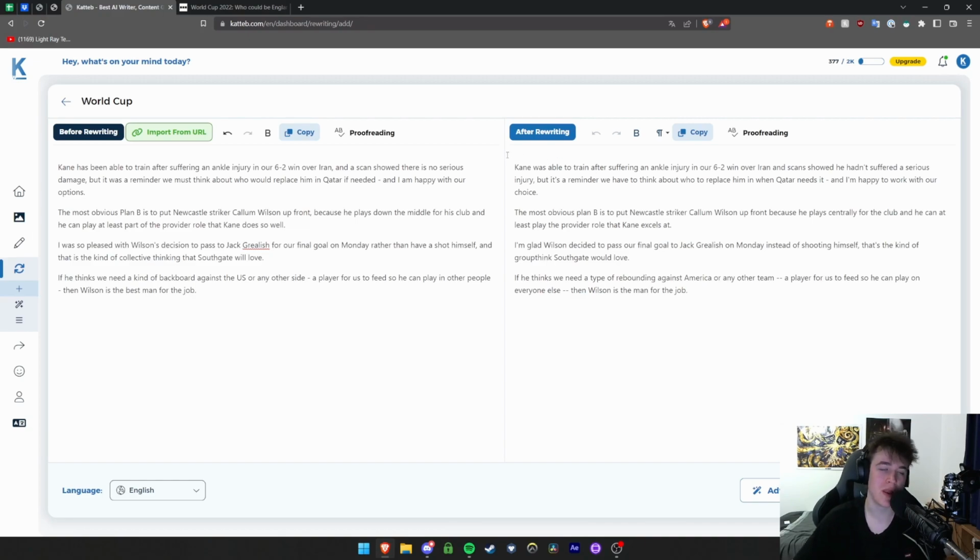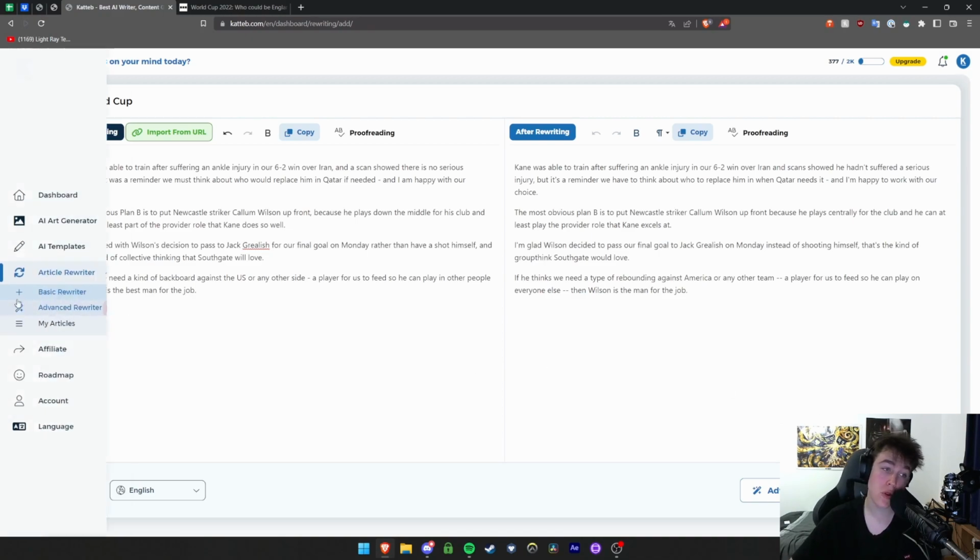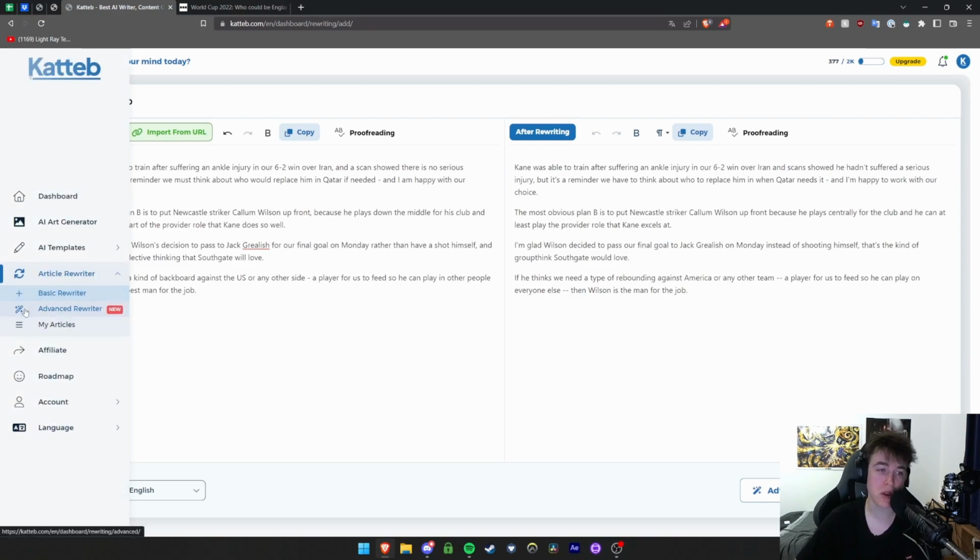It's really whatever you would need to rewrite an article for, but it's really useful to be able to have, and it's also very, very easy to use. Unfortunately, the advanced rewriter is a premium feature, so we won't be able to use that.